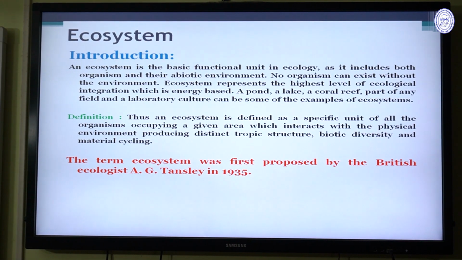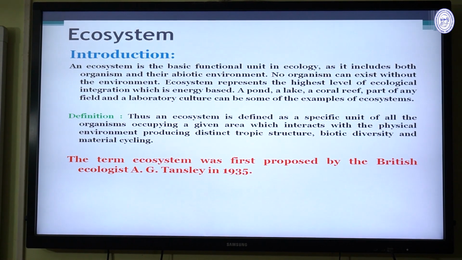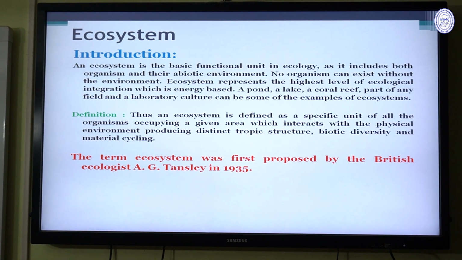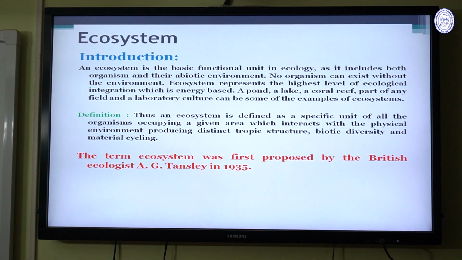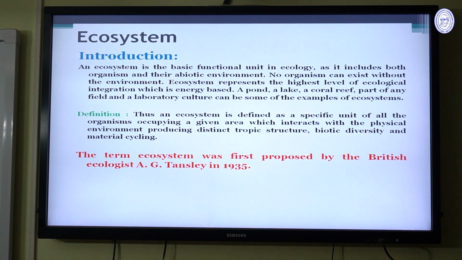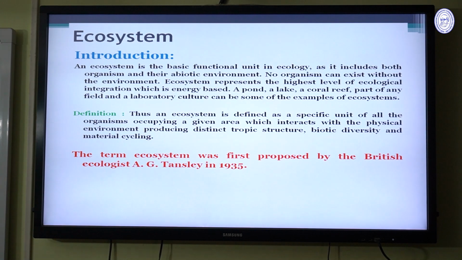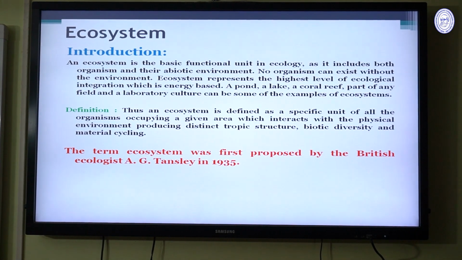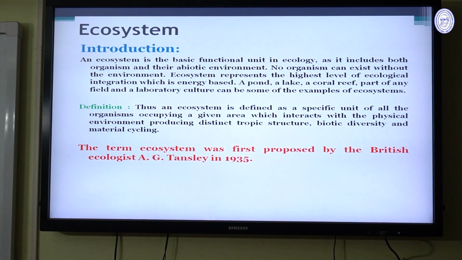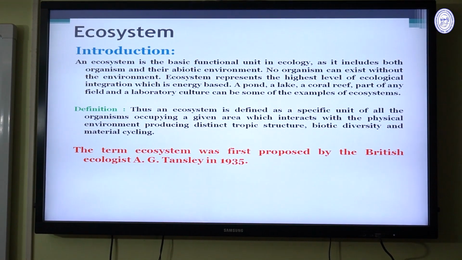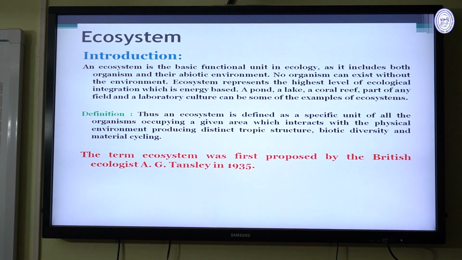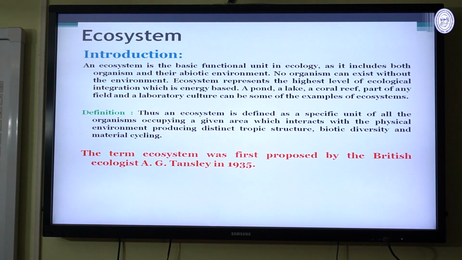An ecosystem is defined as a specific unit of all the organisms occupying a given area which interact with the physical environment, producing distinct trophic structure, biotic diversity, and material cycle. Material cycle indicates the biogeochemical cycle. The term ecosystem was first proposed by the British ecologist A.G. Tansley in 1935.